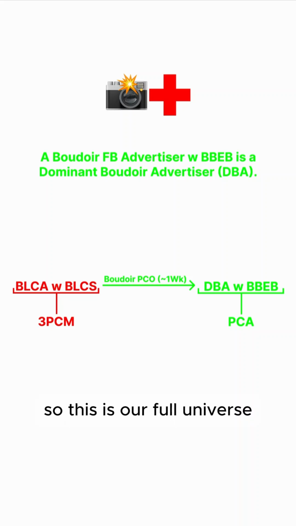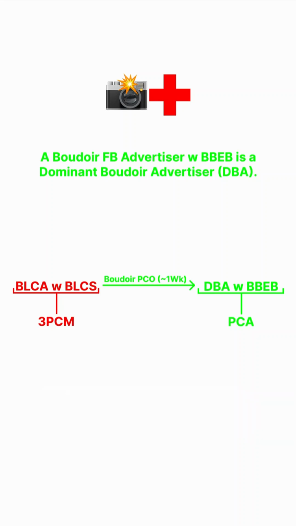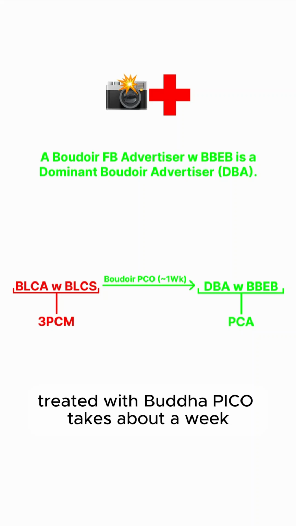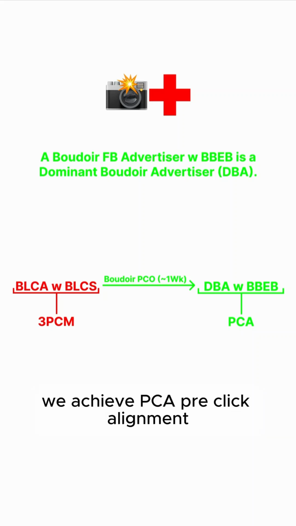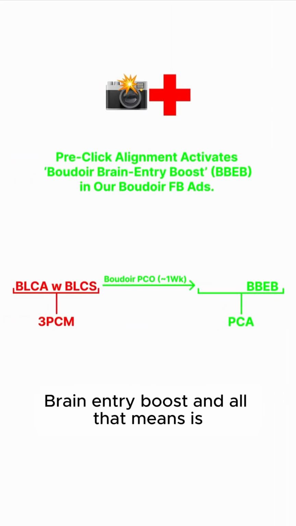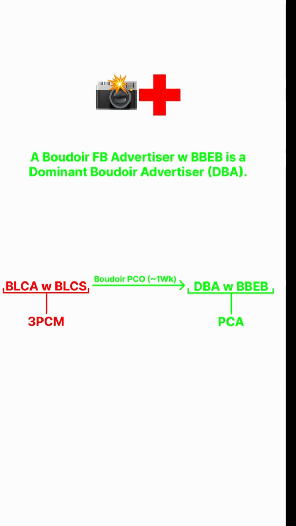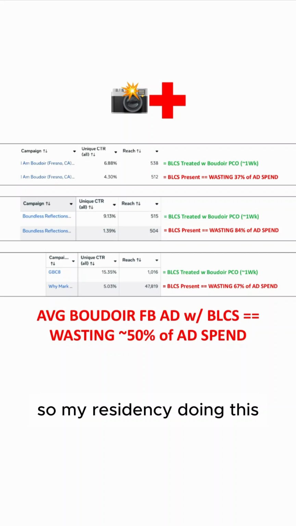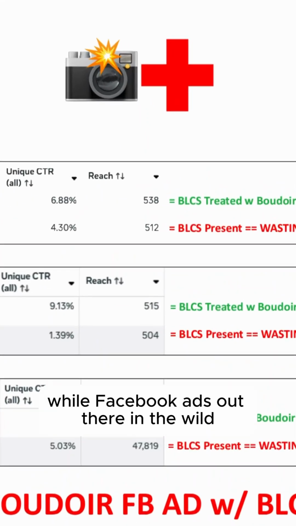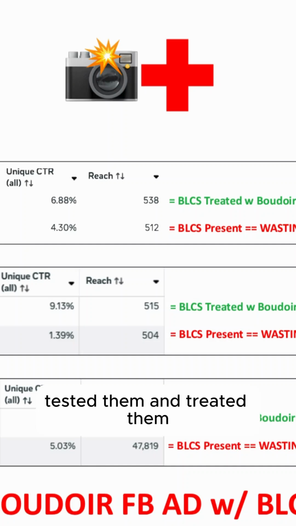So this is our full universe. A BLCA with BLCS is caused by the 3 pre-click mistakes. It's fine, easy enough, treated with Boudoir Pico. Takes about a week. We achieve PCA, pre-click alignment, and we become a dominant Boudoir advertiser with Boudoir brain entry boost. And all that means is we got our unique CTR above 6%. So in my residency doing this, I found some Boudoir Facebook ads out there in the wild, and actually brought them into my hospital and tested them and treated them.